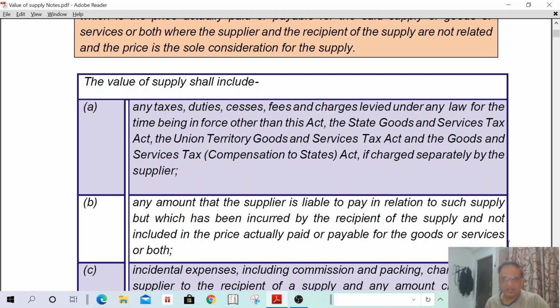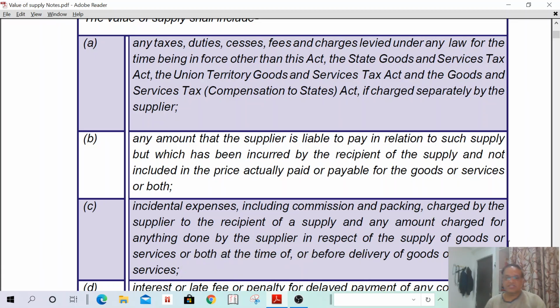Understand? For example, insurance also. Insurance shall be incurred by the supplier, but actually the amount is paid by the recipient. Such amount shall be included. Similarly, transport shall be incurred by the supplier, but such amount is paid by the recipient. In such a case, the amount of insurance and the amount of transport shall be included in the value of supply. Understand? Next.